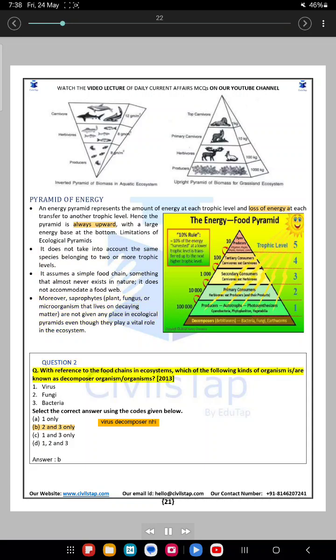Question 2. With reference to the food chains in ecosystems, which of the following kinds of organism are known as decomposer organisms? 2013. 1. Virus. 2. Fungi. 3. Bacteria. Select the correct answer using the codes given below. A. 1 only. B. 2 and 3 only. C. 1 and 3 only. D. 1, 2 and 3.